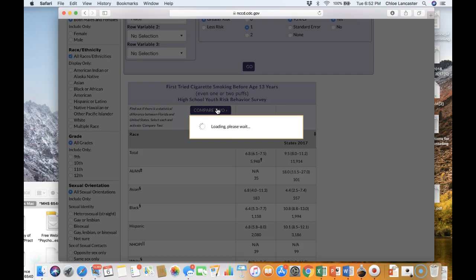Again, it's taken a little bit of time, and sometimes you'll find that this database is down too. It's helpful, but it is buggy. Also, my internet connection at home is not as strong as it could be.